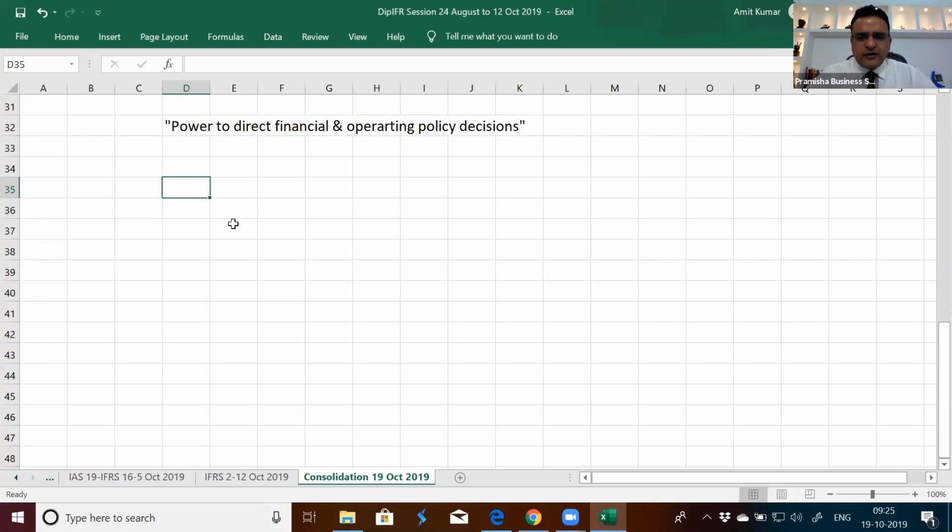Appointment of KMP, key management personnel. So this is one of the operating decisions. Financial decision will be how they are funded, from which sources they'll borrow, where they'll invest. Operating policy decisions will be what is the budget, how many goods they need to produce this time, what is the decision for future, how the things are happening on ground.